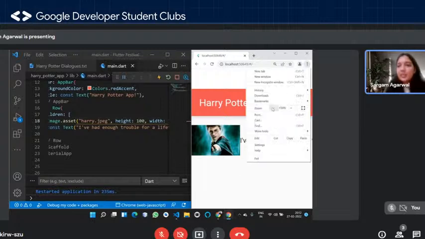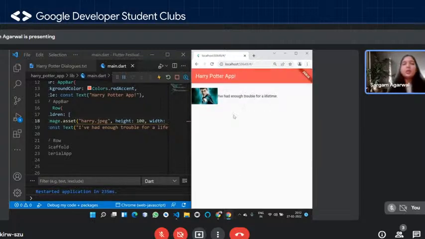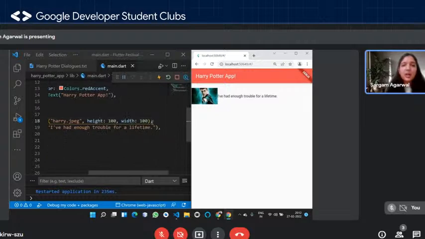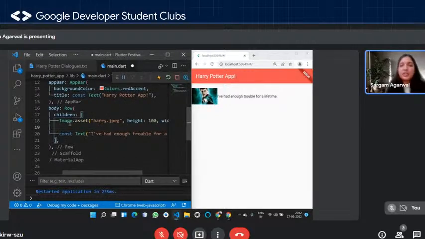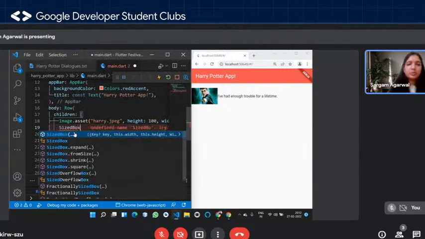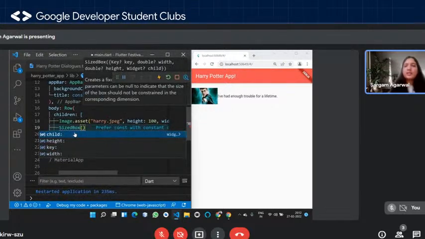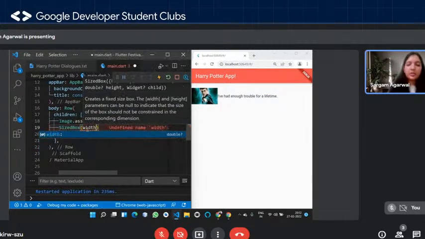So now I want to do that for other characters as well, right? And also one more thing we can see over here is that this text is very much stuck to your image. So what we can do is, in between the image and the text widget, we can use a SizedBox widget, right? Which helps us to add space. So now since we want a horizontal space, we are going to be using width. So we are going to be passing some value of width. So let's say I'm going to pass the value of 15, right?